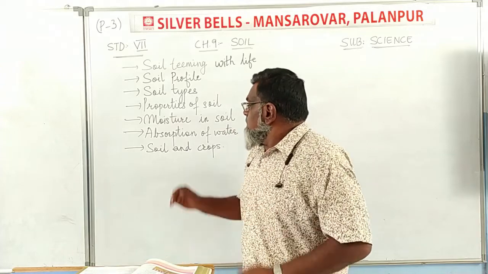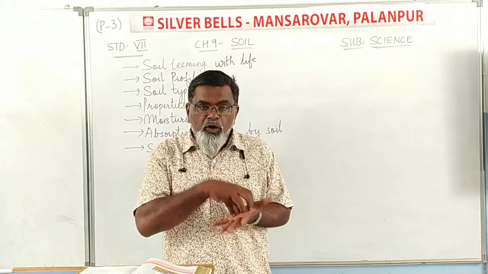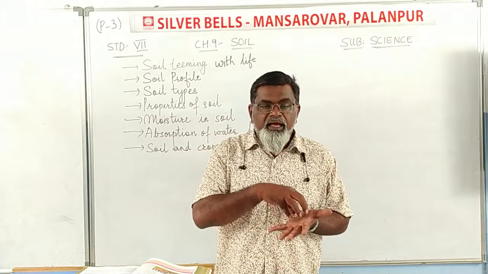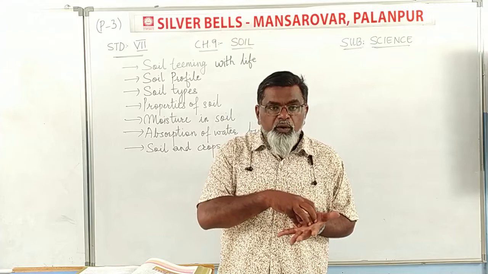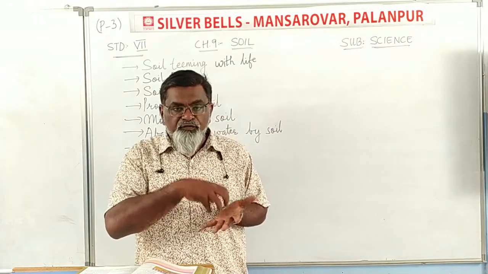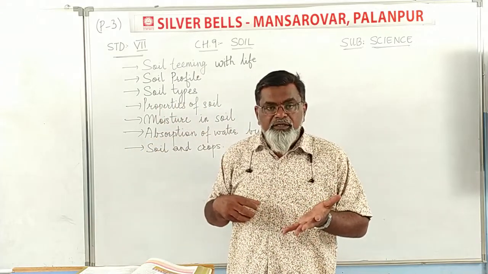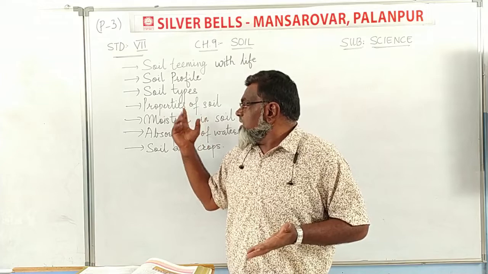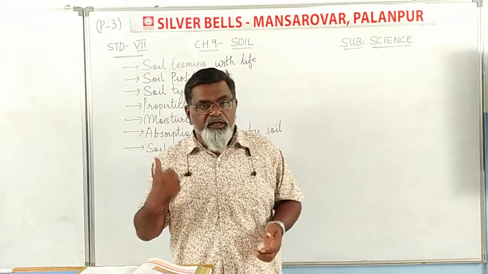And with that, the moisture in soil: the plants grow above the land, and plants need soil. The moisture is required because as the plant grows, it absorbs water and minerals from the soil. So the characteristics and the chemical properties of soil we have studied, and why moisture is required in the soil, we have studied also.